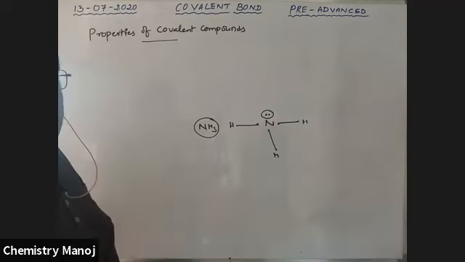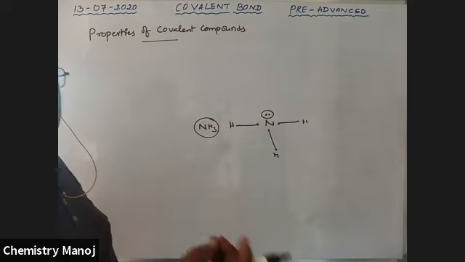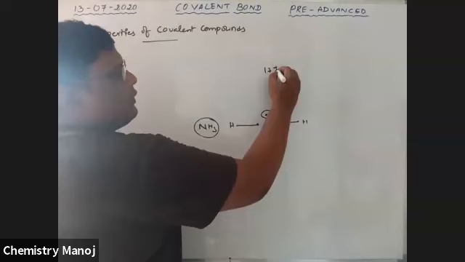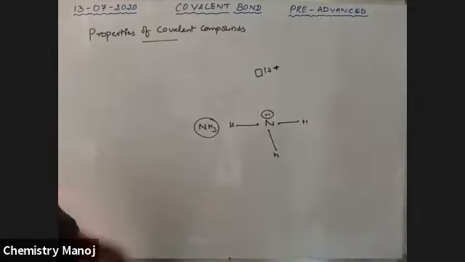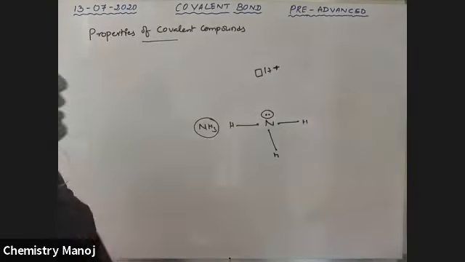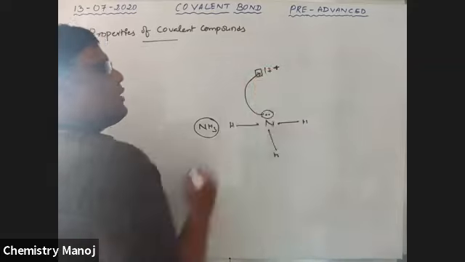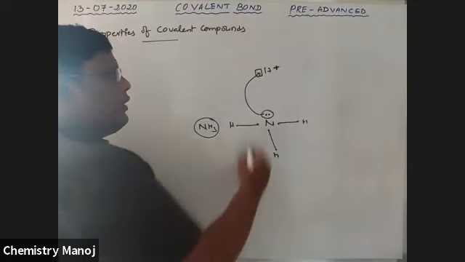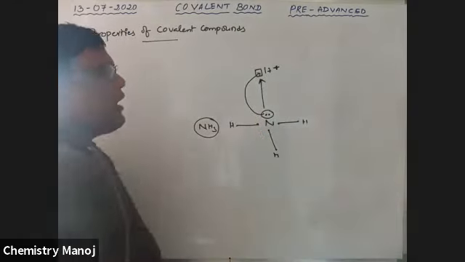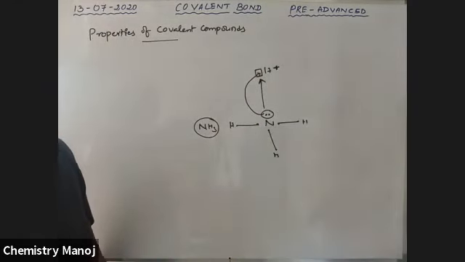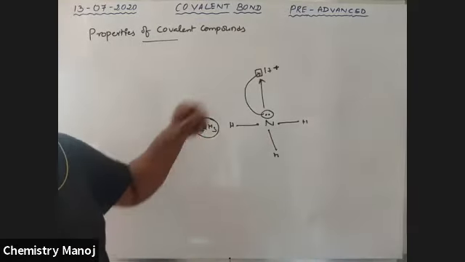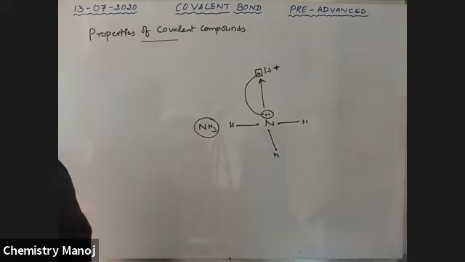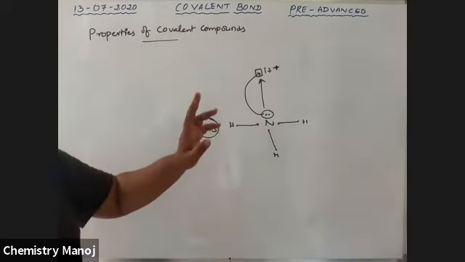If there is H plus, which has an empty orbital and no electrons, this electron pair is donated by nitrogen to the H plus ion. Therefore, a coordinate covalent bond is formed between nitrogen and the H plus ion. So nitrogen can form 4 bonds: one coordinate covalent bond and the remaining 3 covalent bonds. A coordinate covalent bond is also treated as a covalent bond. Therefore, the maximum covalency of nitrogen is 4.